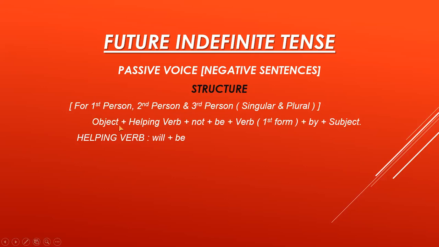Object comes first in the passive voice with helping verb, with not plus be plus verb third form, and plus by plus subject. Okay, the subject comes at the end of the sentence. Now the helping verb is will plus be.